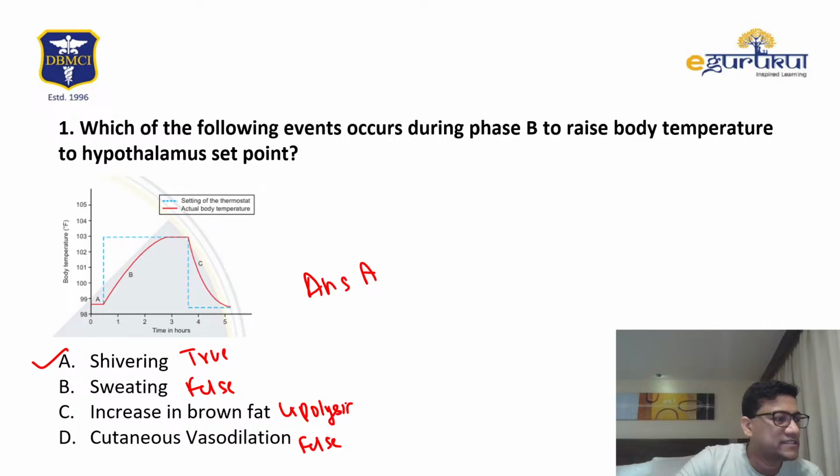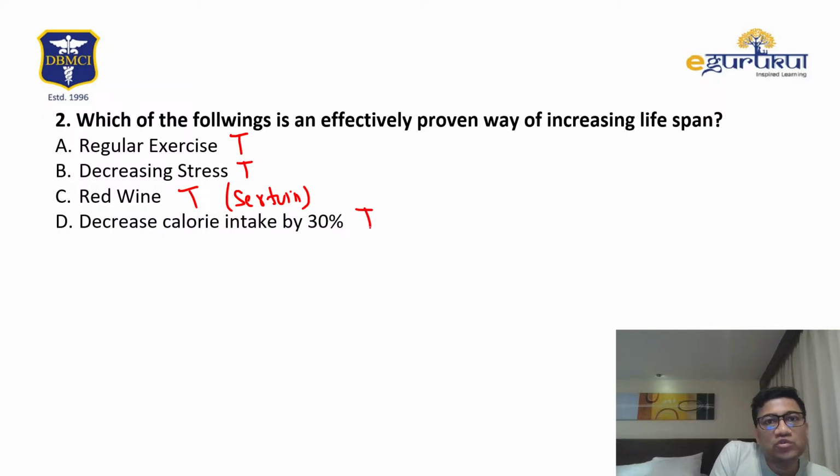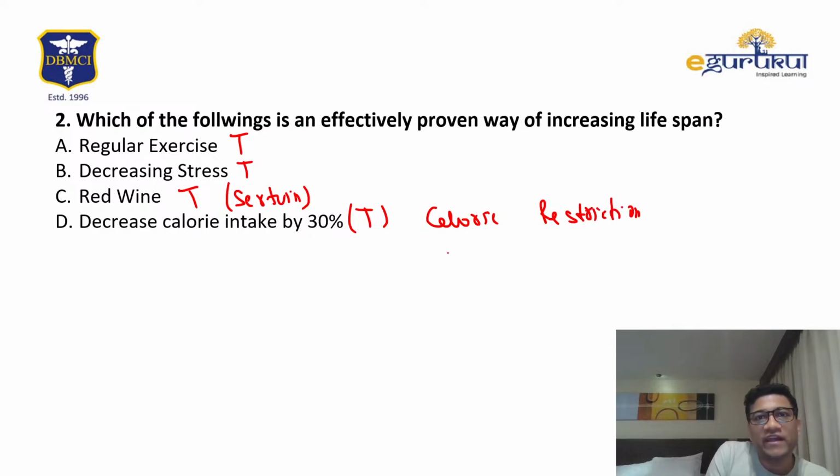Okay. Next, see the question. The following is an effectively proven way. So tell me, what should be done? Exercise, true. Decrease stress, true. Red wine, yes, it has sirtuin. And this is also true, calorie restriction, which I practice. That's why I don't look like I'm 50 years old.